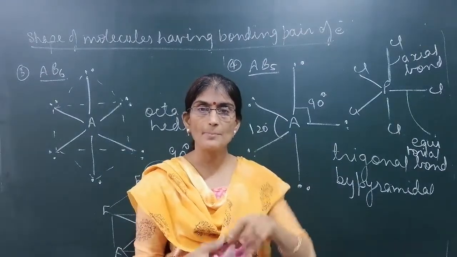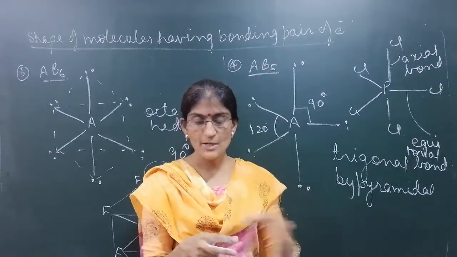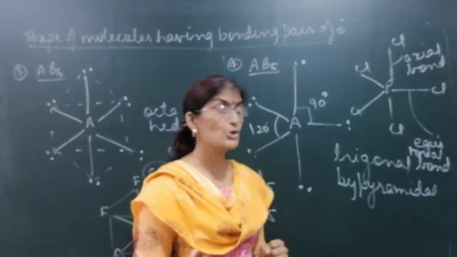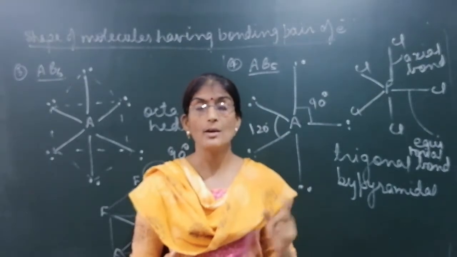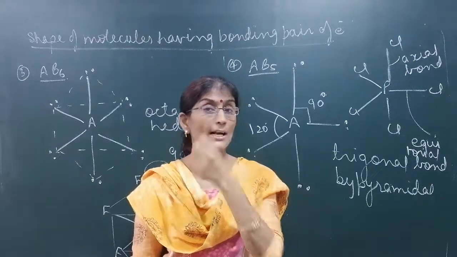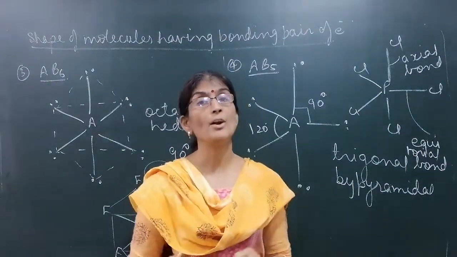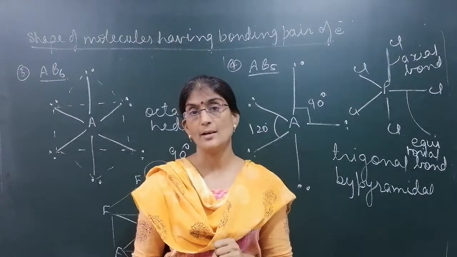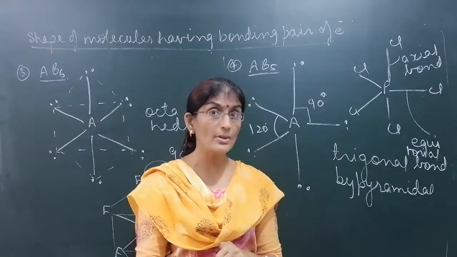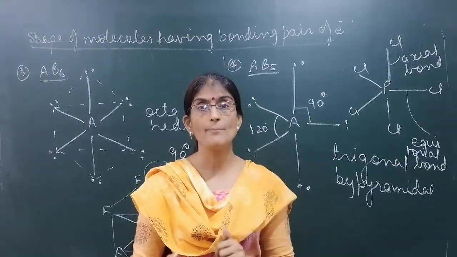So if electron pairs are present on axial position, repulsion will be less, and if they are present on equatorial position, the repulsion will be more. So these are geometries of different molecules: AB2, AB3, AB4, AB5, and AB6. You have to remember the geometries when only bonding pairs of electrons are present. Now we will do if non-bonding pairs of electrons are also there with bonding pairs, then shape will be different,